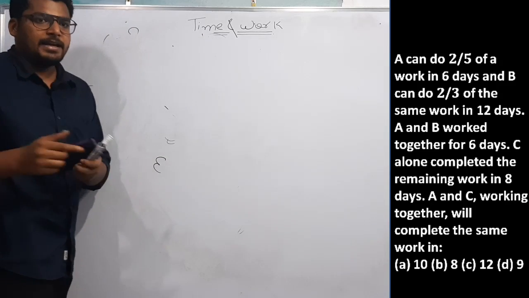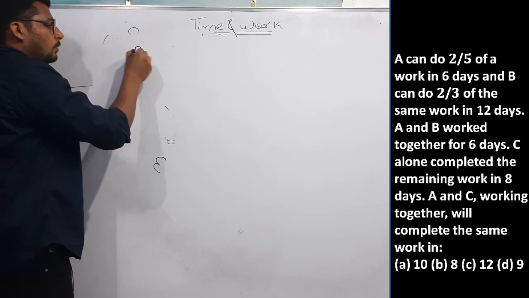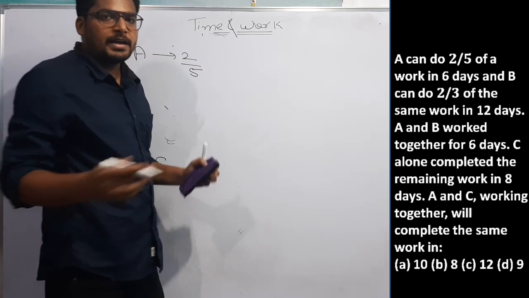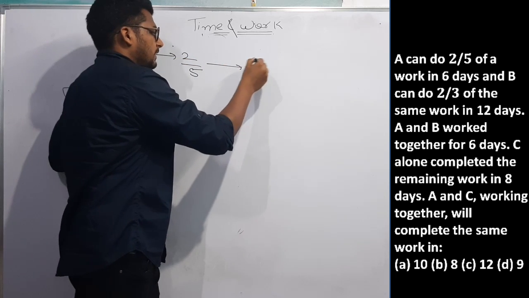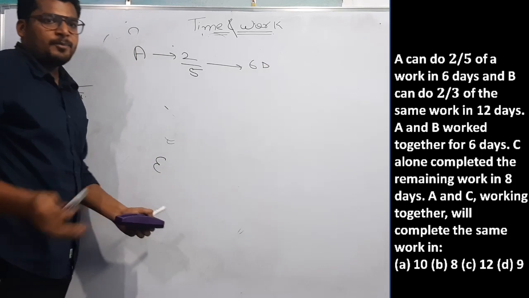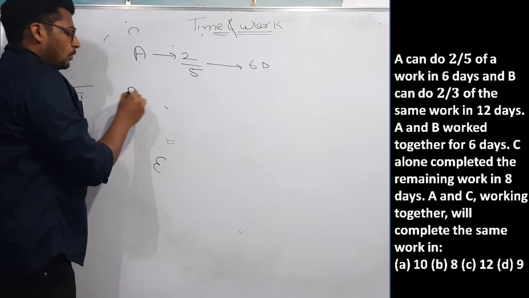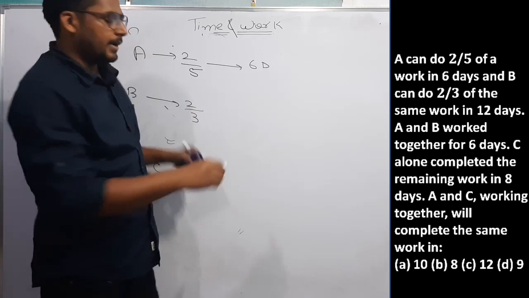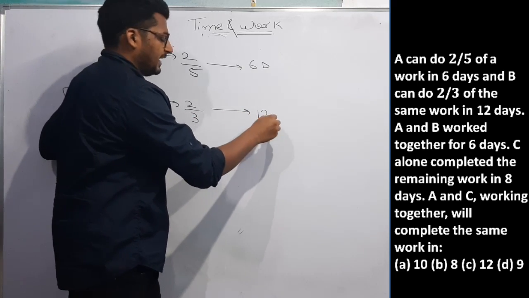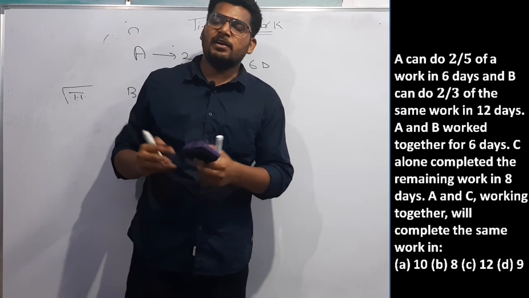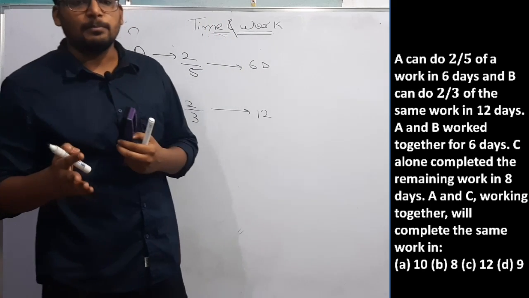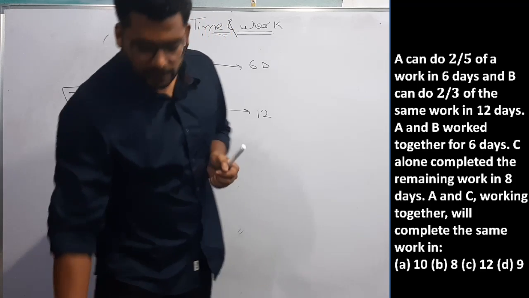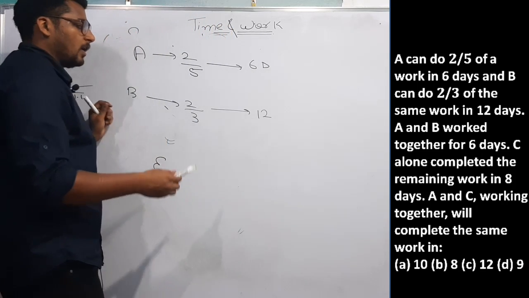The question is saying A can do 2 by 5 of work in 6 days, and B can do 2 by 3 of total work in 12 days. The question is saying A and B worked for 6 days and the remaining work was completed by C in 8 days. Then A and C together will complete the total work in how many days?